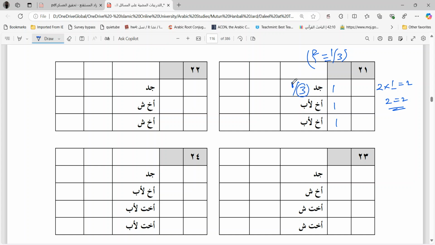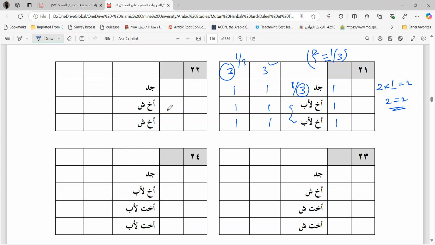If you give grandfather 1 by 3, so divide the property into 3 parts. 1 will go to the grandfather and 2 will go to these two brothers, which means 1 each. Okay, so 1 1 1, 3. So grandfather is taking how much? 1 by 3. If you do by mukasama, then also see they are 3. So 3, 1, 2, 3. 1 will go to grandfather and 1 each to the brother. So by mukasama or by giving 1 by 3, it is the same. The result is same. Grandfather is taking 1 by 3. So it doesn't matter. Either you give him by mukasama or you give him 1 by 3 straightforward. The answer is going to be same.